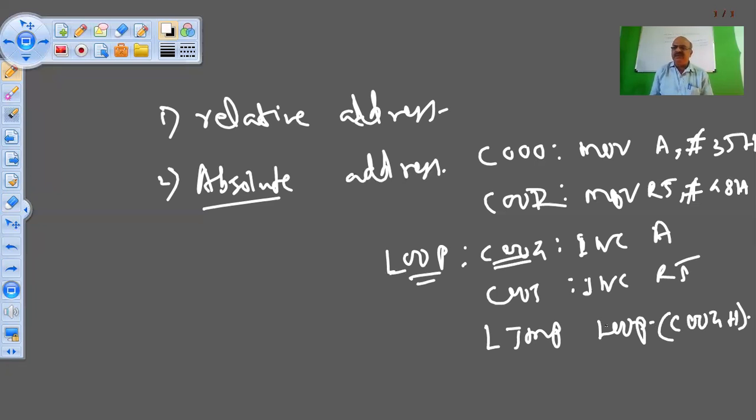So LJMP is a 3 byte instruction, 1 byte for the code and 2 bytes for the address, because the address is not relative address, it is the actual address where you are jumping. Correct? So C004 is the actual address of that instruction.